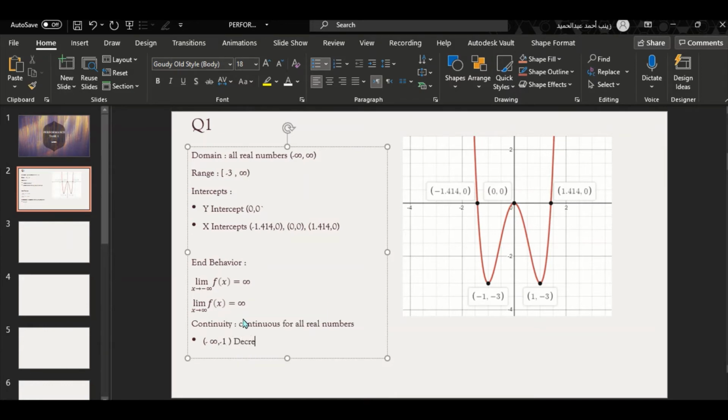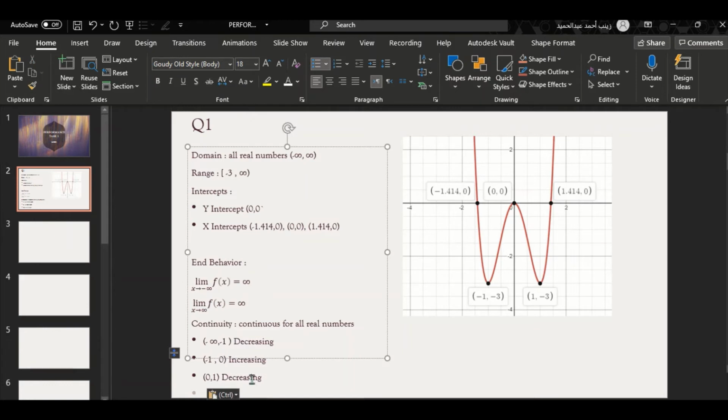And by the way, at x equals -1, we have a minimum, which is called an extrema because it's the minimum value. Again, we look at the graph from -1 to 0, it's increasing, and then from 0 to 1, it's decreasing.